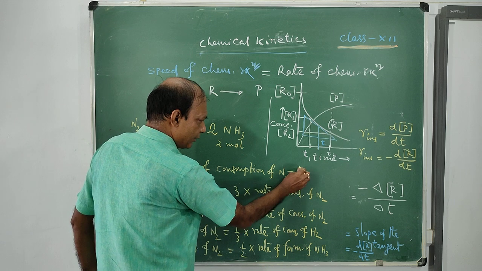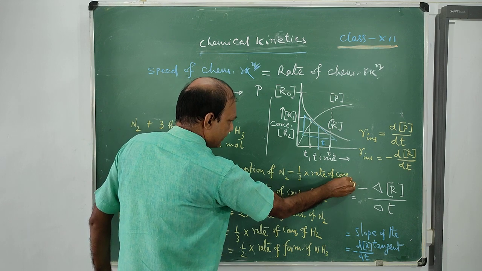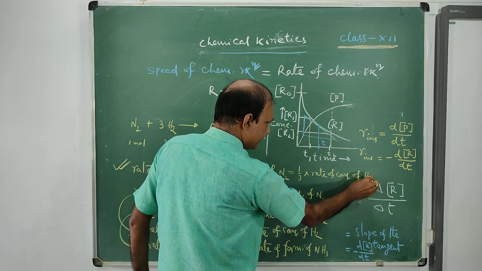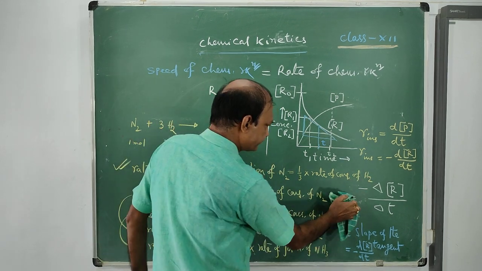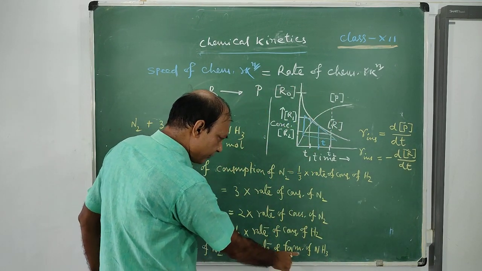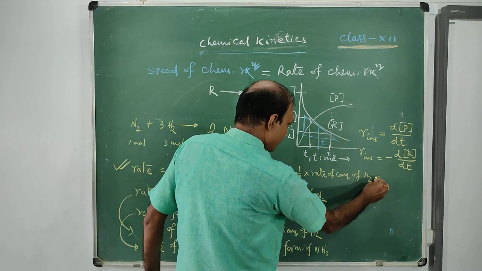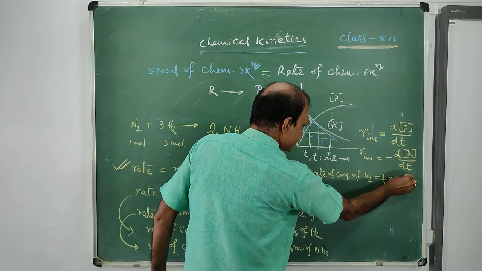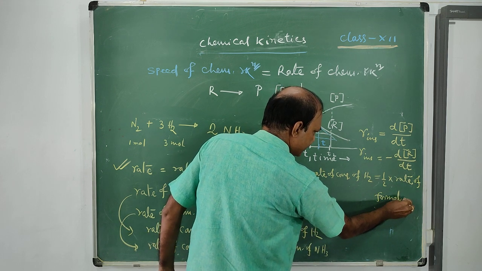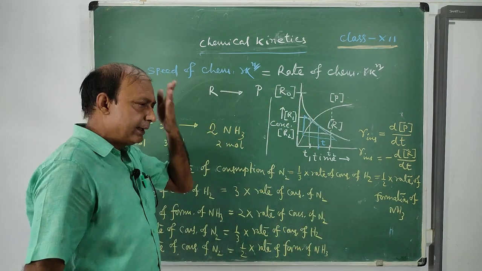Therefore, continuing, 1 by 3 into the rate of consumption of hydrogen is equal to 1 by 2 into the rate of formation of ammonia, NH3. Now we are getting a complete relation.